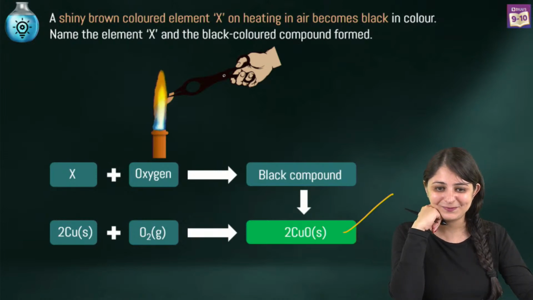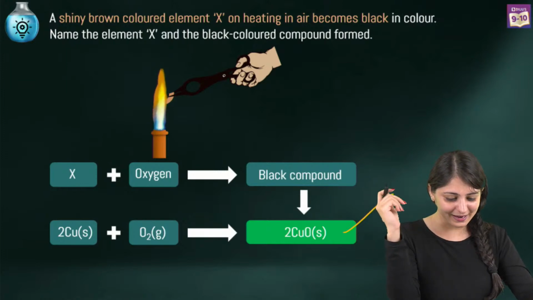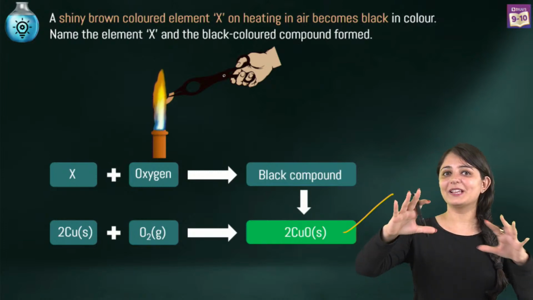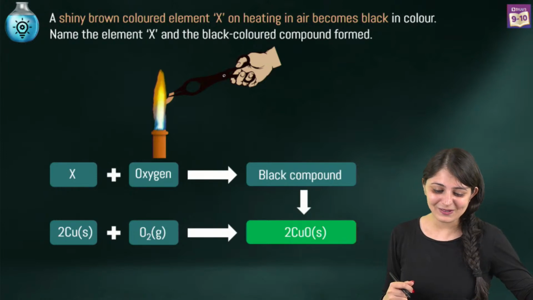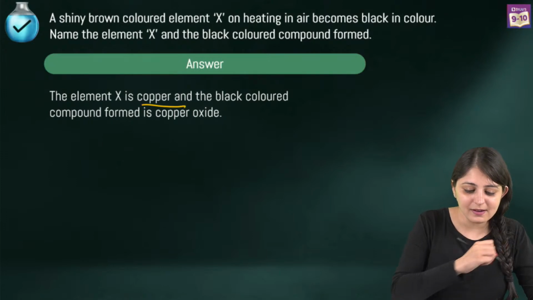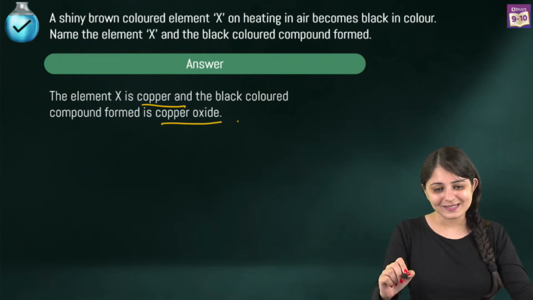Absolutely right. Yes, Piyush. Devendra, there is no iron in here. No. You're taking the case of rusted iron. Yes, copper oxide. And this is how you have to present your answer. So the element X is copper and the black colored compound that is being formed is copper oxide. Awesome.